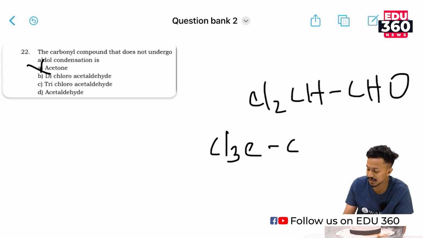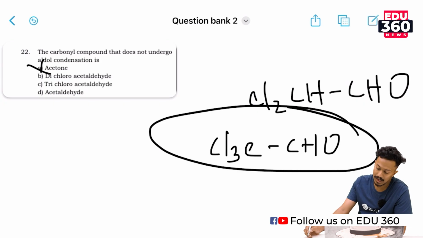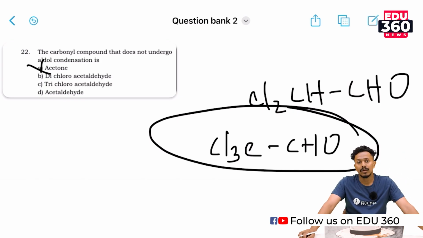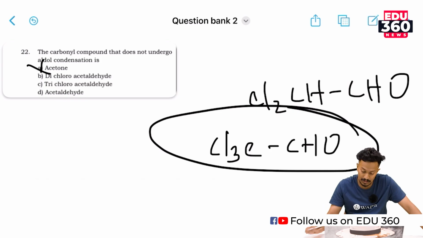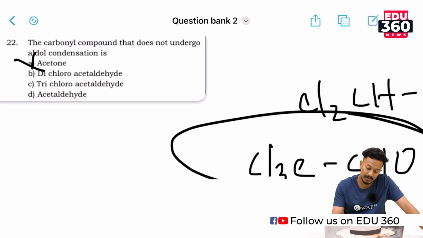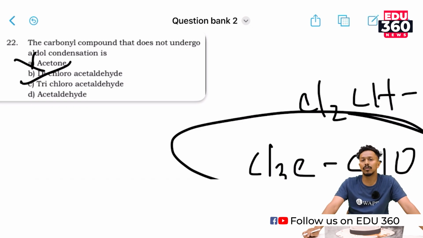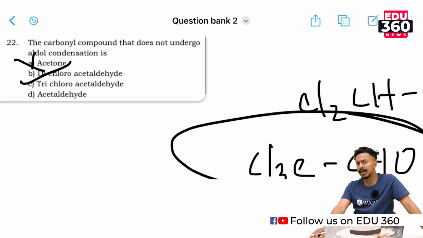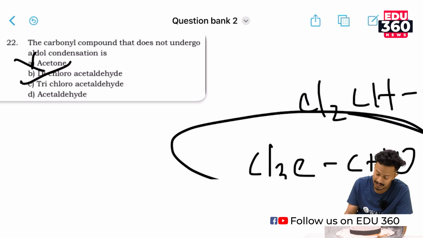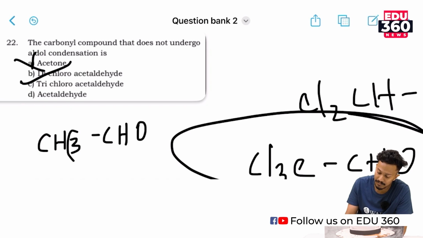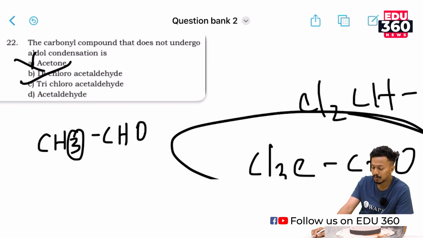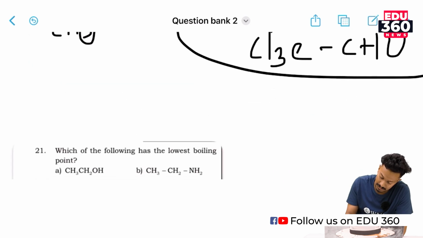CCl3CHO. This is trichloroacetaldehyde and this does not have an alpha hydrogen atom, thus trichloroacetaldehyde does not undergo aldol condensation reaction. So the correct option for this question is trichloroacetaldehyde, right? Acetaldehyde does undergo aldol condensation reaction due to the fact that it contains 3 alpha hydrogen atoms. Okay, there are 3 alpha hydrogen atoms present in acetaldehyde. Okay, we will move on to our next question.